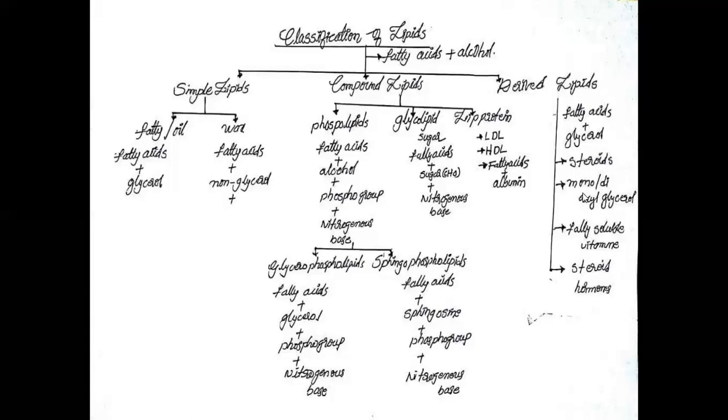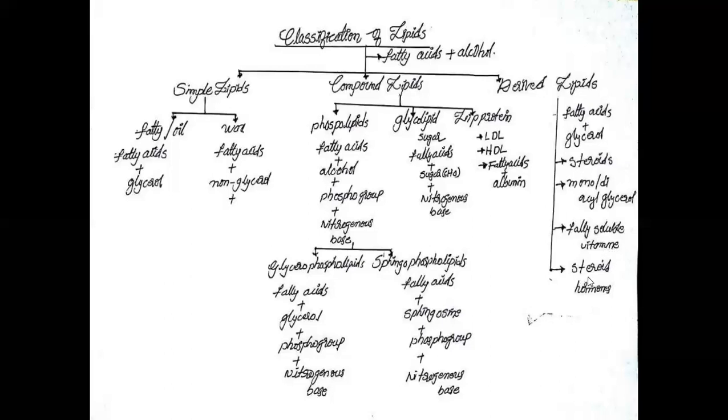And the next one, mono and diacyl glycerols. These also belong to derived lipids. These contain acyl groups with glycerol compounds. And third one is fat soluble vitamins. A, D, E, K vitamins are soluble in fats. These lipids help in enzymatic or metabolic reactions.